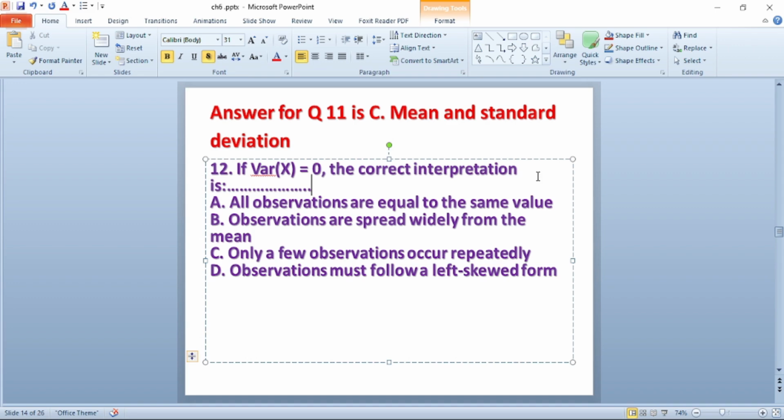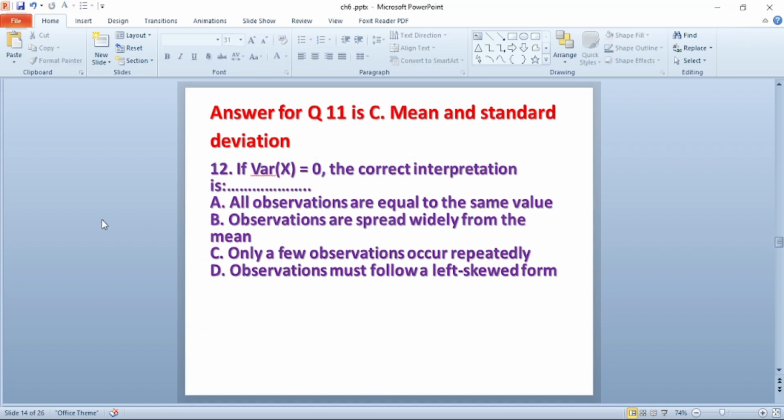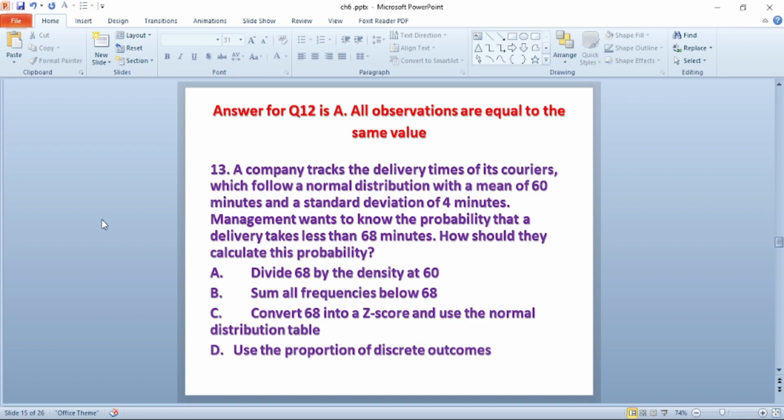Question number 13. A company tracks the delivery time of its couriers, which follow a normal distribution with a mean of 16 minutes and a standard deviation of 4 minutes. Management wanted to know the probability that a delivery takes less than 80 minutes. How should they calculate this probability?